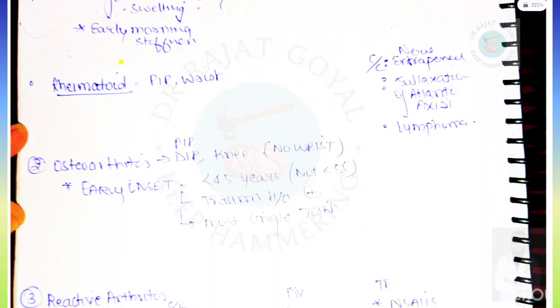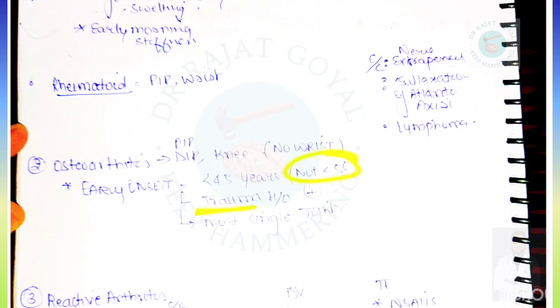If they ask about rheumatoid arthritis, then PIP and wrist joints are involved and DIP is spared. In osteoarthritis, PIP and DIP are involved, the wrist is spared and the knee is also involved. If they talk about early onset, then less than 45 years will be the early onset arthritis, not less than 55 years. A history of trauma will be there, and